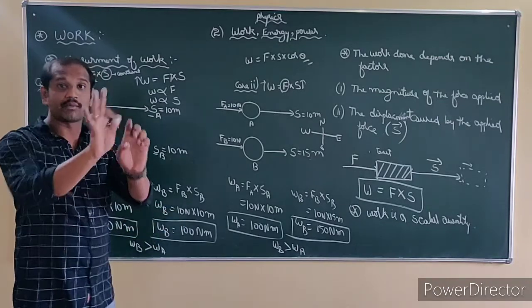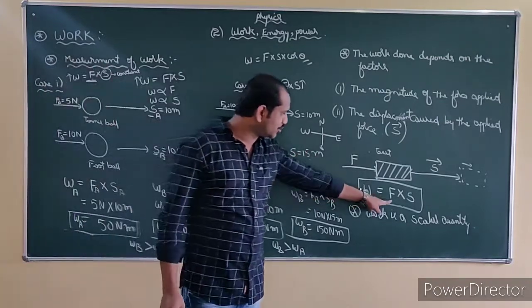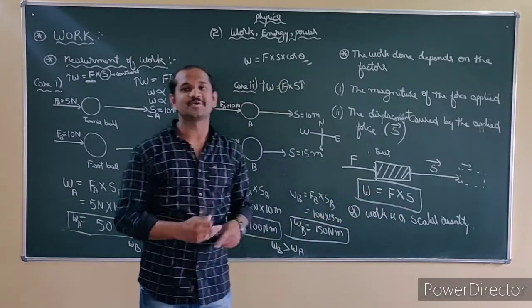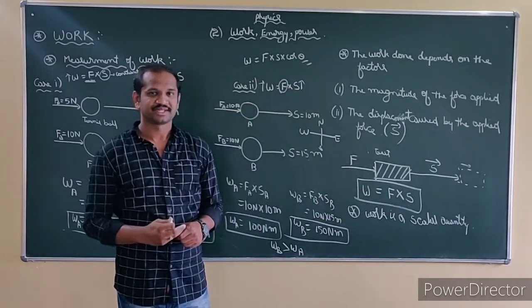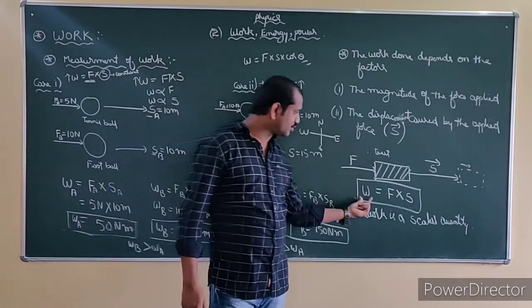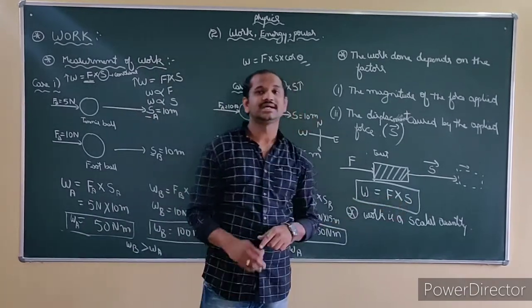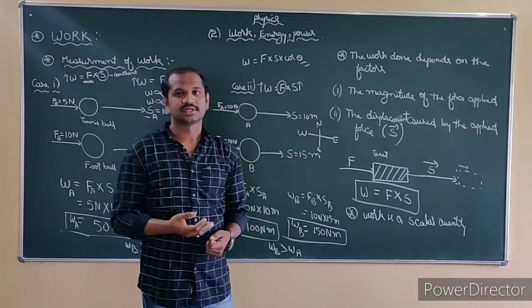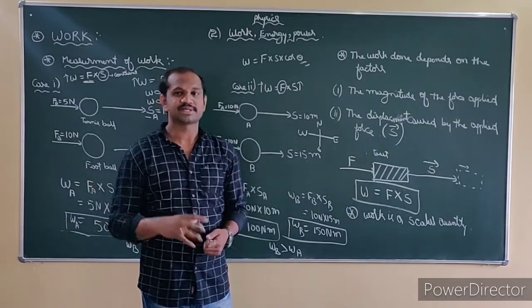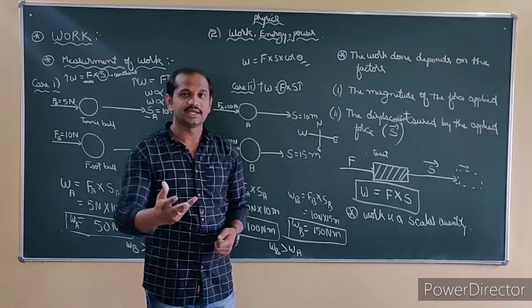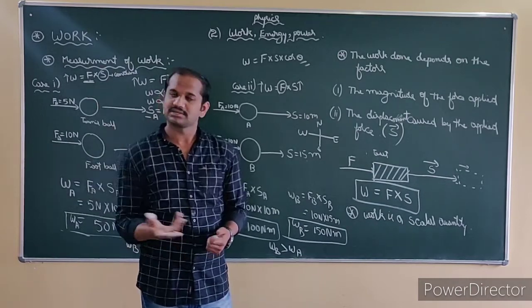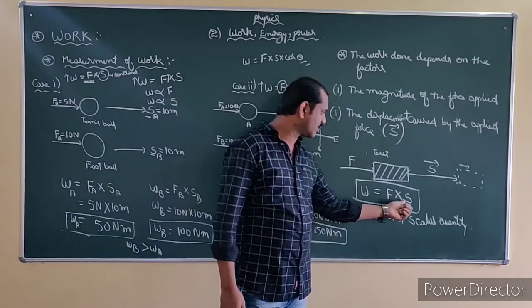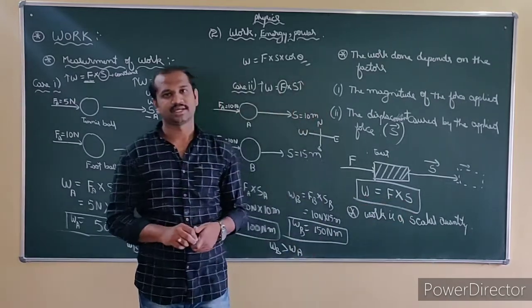For example, pushing a wall. In the case of pushing a wall, you have force, but displacement is 0. So at that time, how much is the work done? Work done is 0. Understand? So for work to be done, we should have both force and displacement. When you are eating, you have some force, but what is getting displaced? When you are watching TV, is the TV getting displaced or you yourself? No. So according to this, for work done, we have to consider both force and displacement.